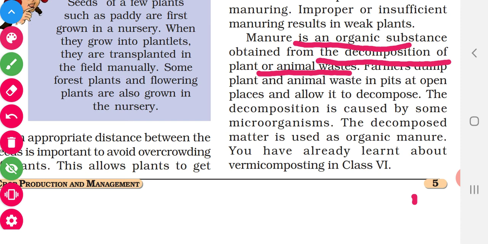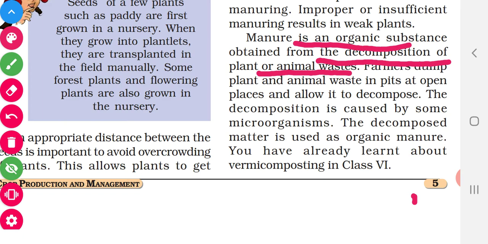Have you understood? We have learned about vermicomposting in standard 6, isn't it? So what does it mean? The wastes are converted into manure. So this manure can be applied to the plants and it enhances the plants to grow.